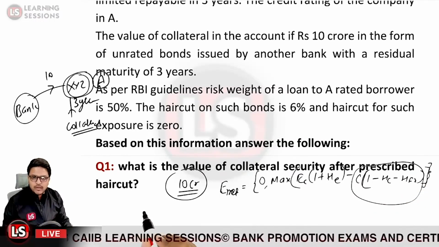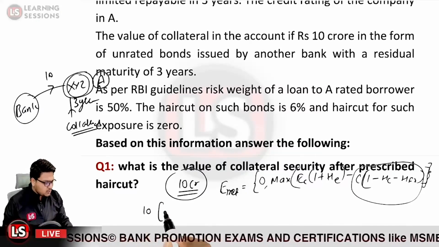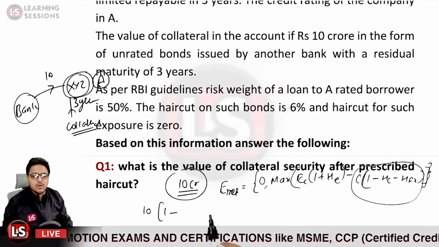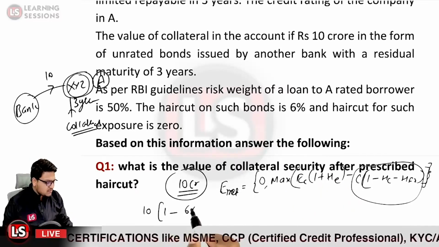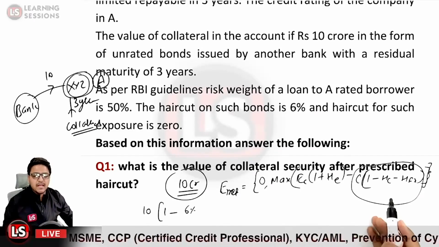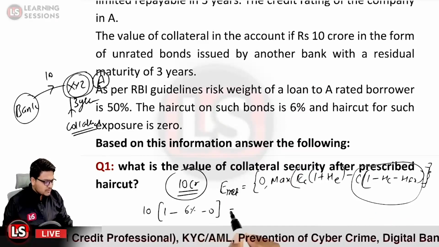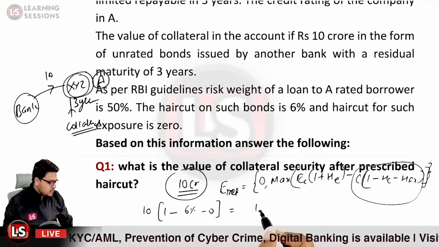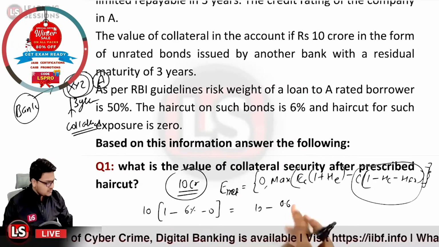So the collateral value over here is 10 crore, and we need to subtract the collateral haircut, that is 6%. So 6% of the value is to be subtracted. Is there any foreign currency related haircut available? No, that is not available, so it will be 0. So this is what we need to calculate: 10 crore minus 6%.